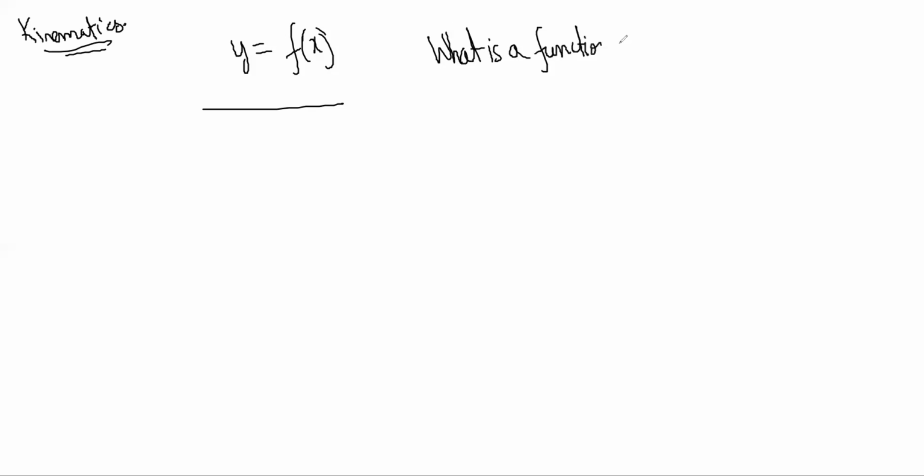Okay. So y is equal to f of x, the function. You understand what it is? What is a function? It's like an operation. Okay. So a function is basically a black box that does something.